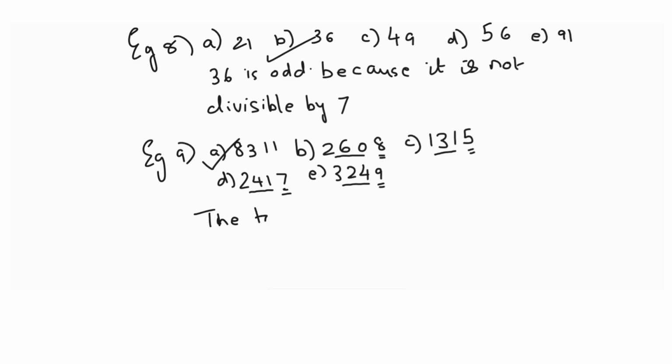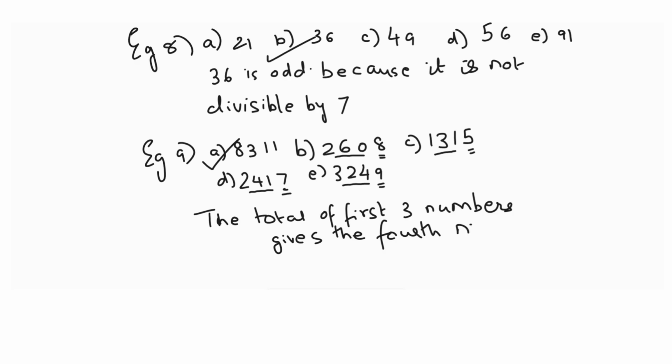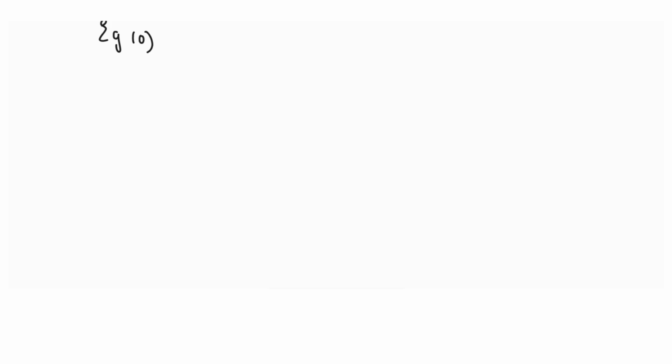The total of the first three numbers gives the fourth number, which does not happen with 8311.